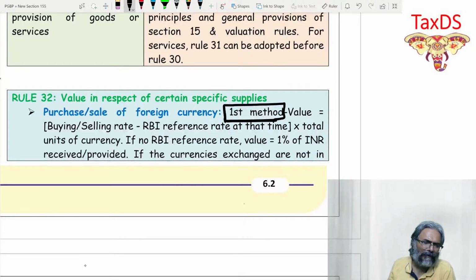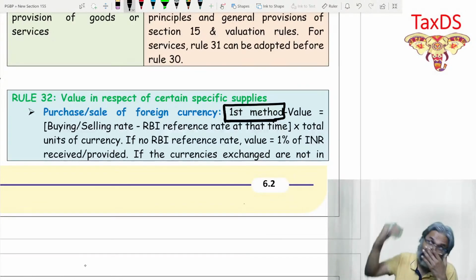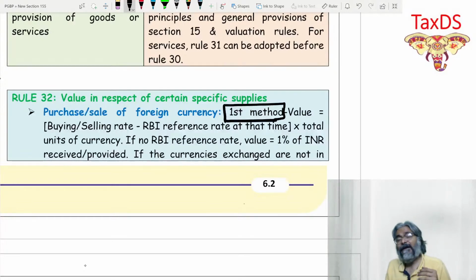And the second method, students, is the slab concept, where we calculate our tax liability in the slab way. Same way here also we have this slab way of determining the value of taxable service in respect of the foreign exchange, which has been changed to INR or vice versa, depending upon.